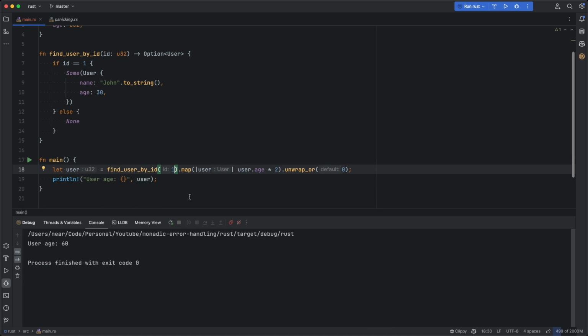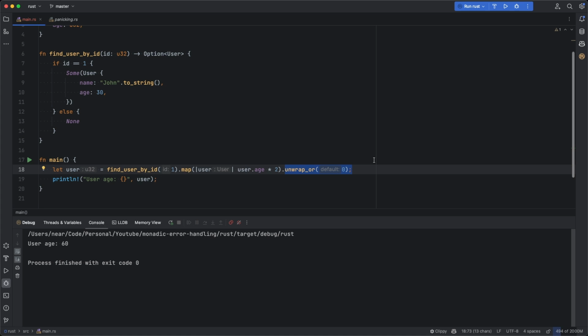So to summarize, Rust doesn't have the notion of errors or exceptions just like Java or JavaScript. It uses specific types called result and option to wrap possible values and to convey further information whether something was successful or not, or in the case of option, whether there is some value or none. Using really convenient methods such as map or unwrap, you can apply certain mutations on the object and chain different functions, and you can try to return a default value if no value was present to begin with.